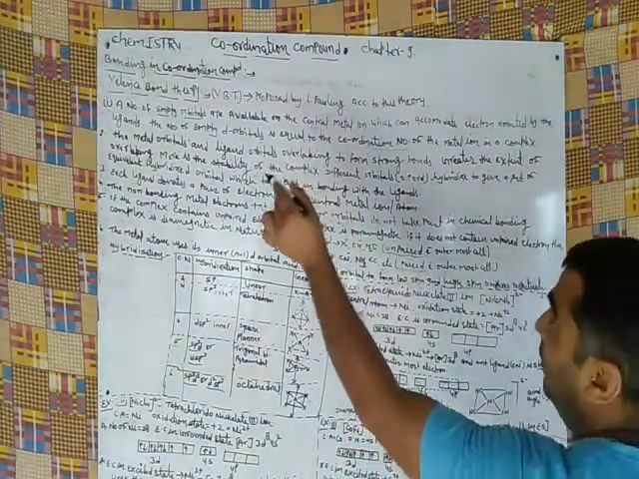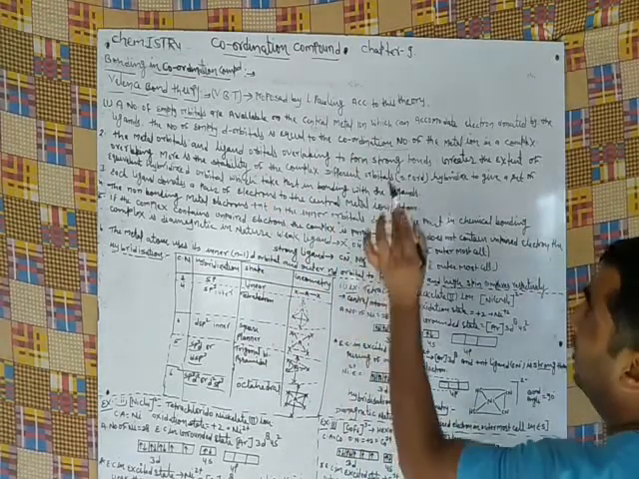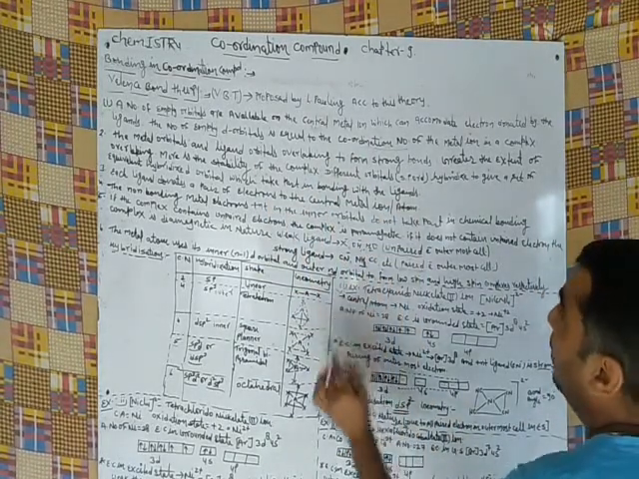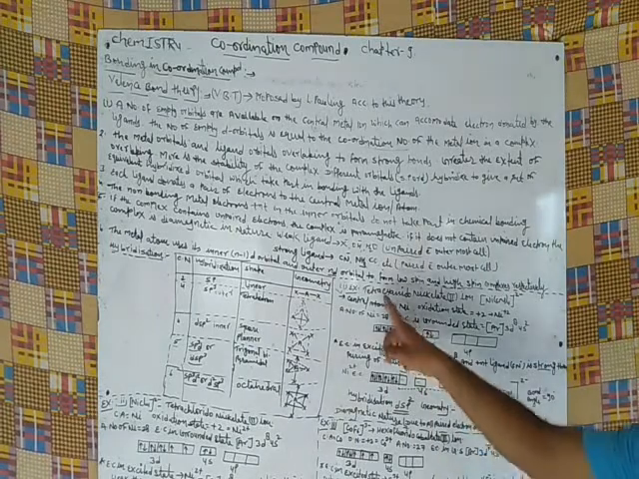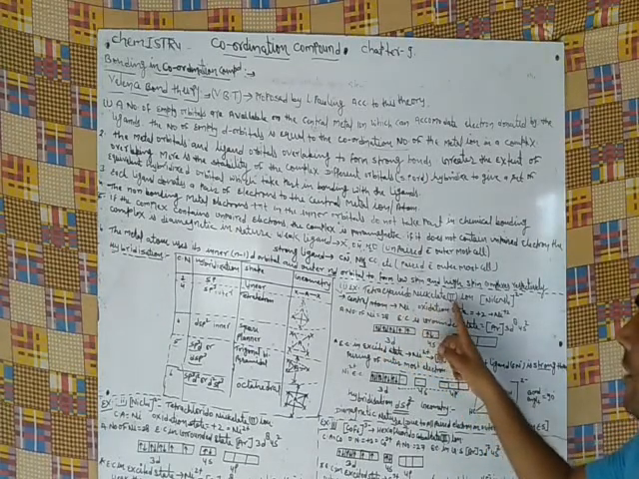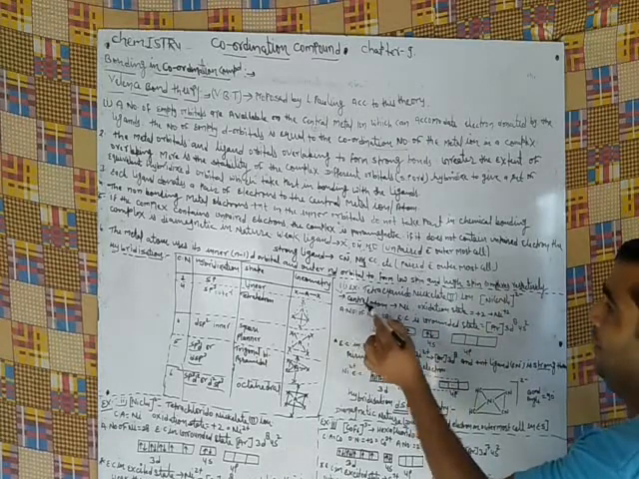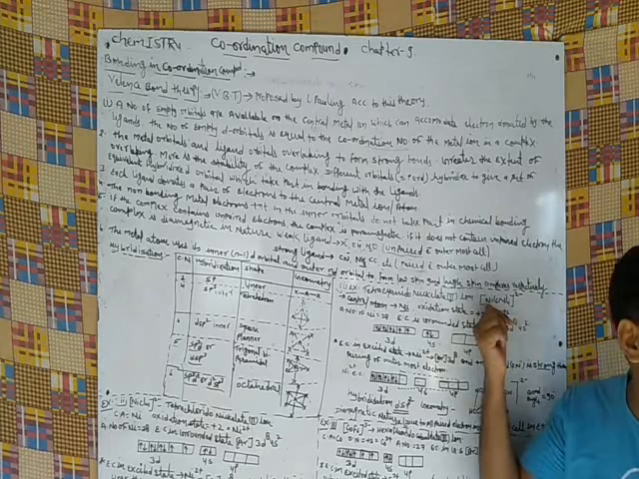This theory is explained by the following examples. First example: tetracyanidonickelate(II) ion. The formula is [Ni(CN)4]2-. Here the central atom is nickel and the oxidation number is +2, so Ni2+.